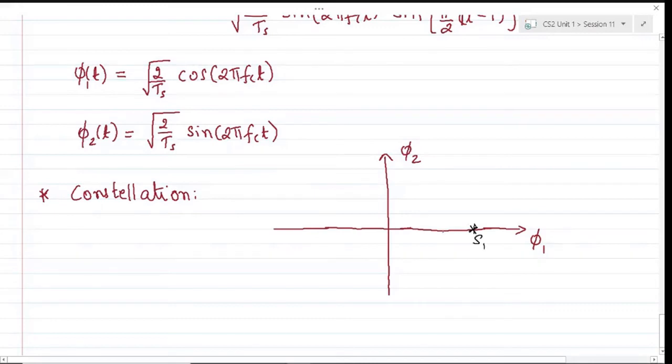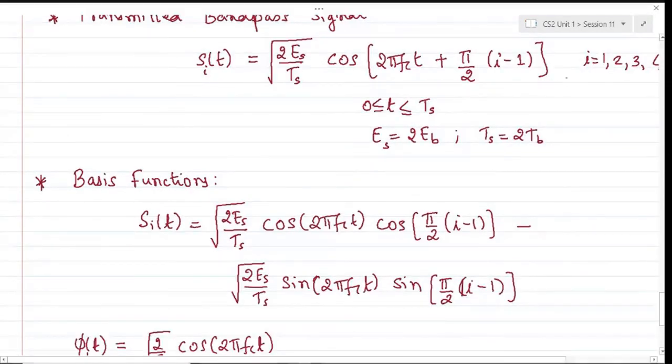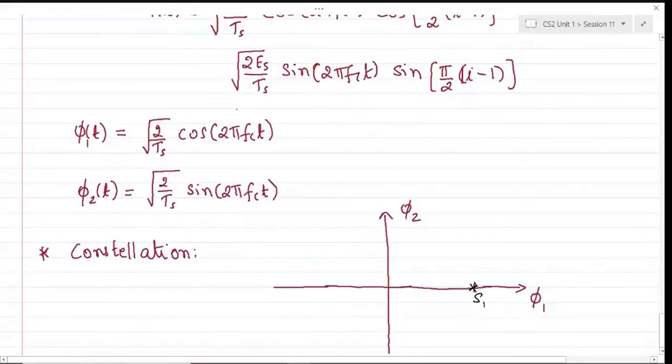This is S1. As you can see, for S1, i is equal to 1, for S2, i is 2, and 3 and 4 for S3 and S4. As I was explaining, for i equal to 1, the phase would be 0, in the sense this will be lying along the basis function phi 1 itself.